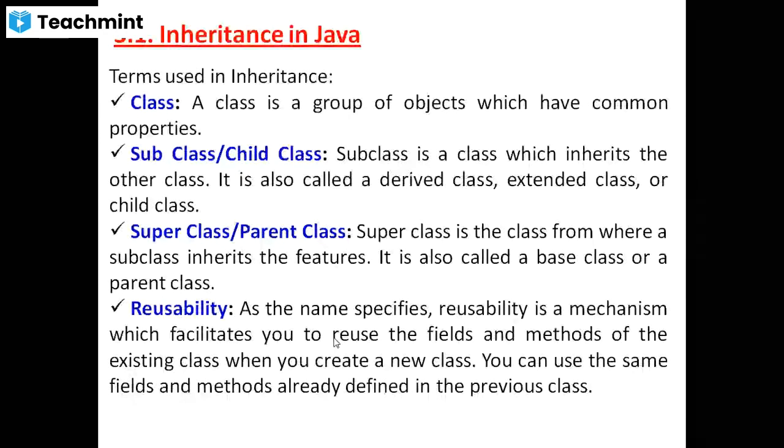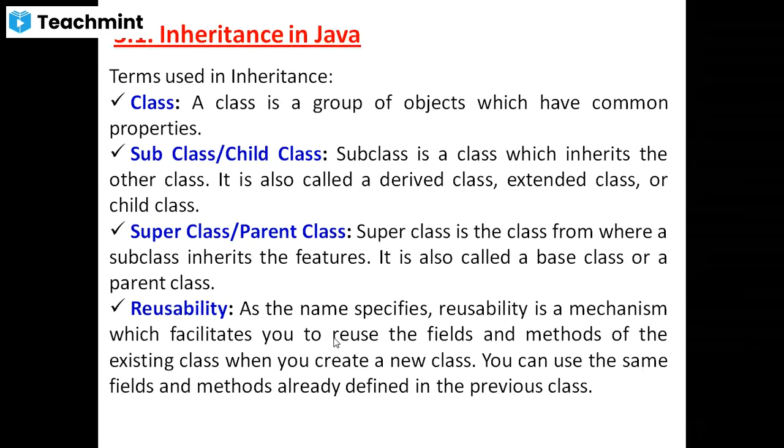It is also called the derived class. Actually, the word derived comes from C++. In C++ they call it derived classes, but in Java they call it subclasses or child classes. Understood?